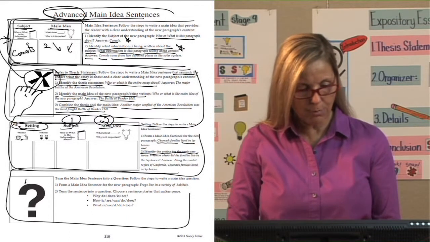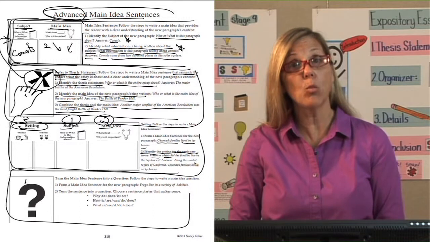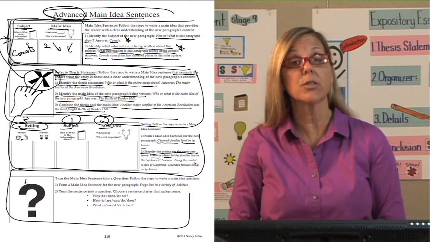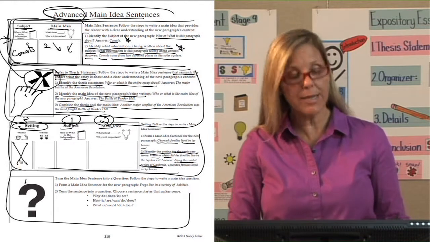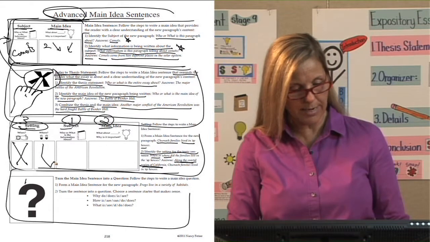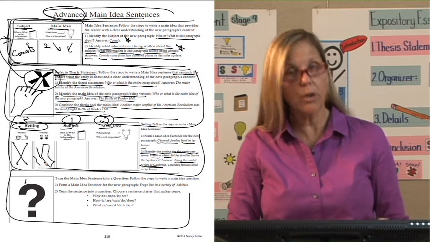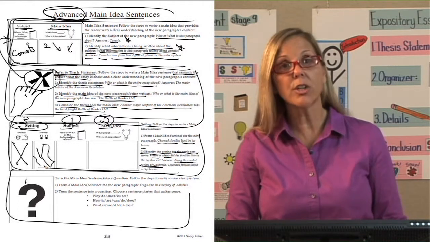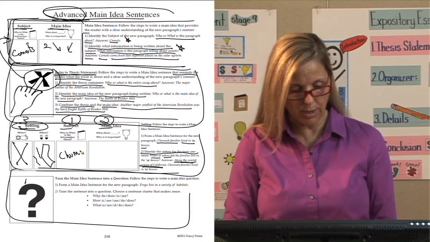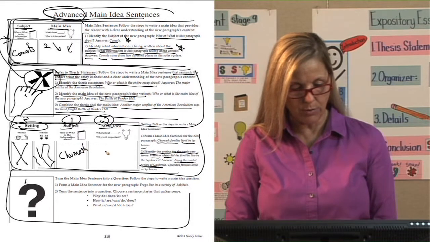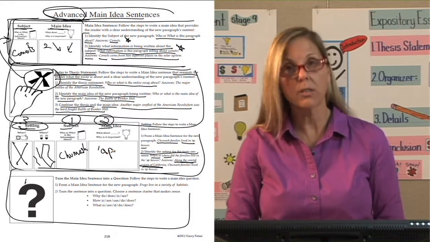Next, I can go to my setting. Do I need to tell when and where these families lived in these houses? Along the coastal regions of California. I didn't need the when in my setting, but I did need, here's my California, and here's the coastline along the coastal regions of California. Then we had our Chumash, the Chumash tribes. And then what did they do? They lived in their app houses. So I have the app houses that they lived in.